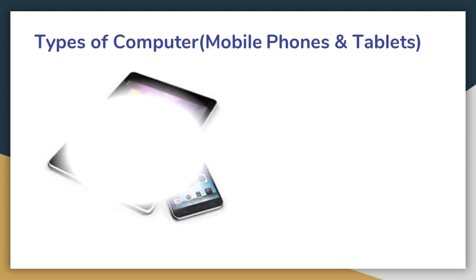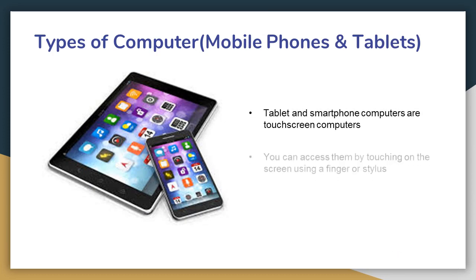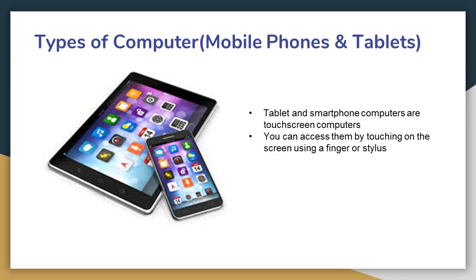Types of computer. Mobile phones and tablets. Tablet and smartphone computers are touchscreen computers. You can access them by touching on the screen using a finger or stylus. They are portable and can be easily carried in a bag or pocket.